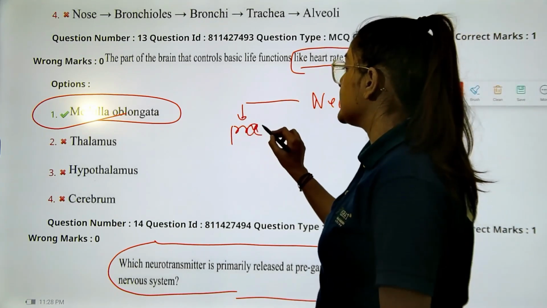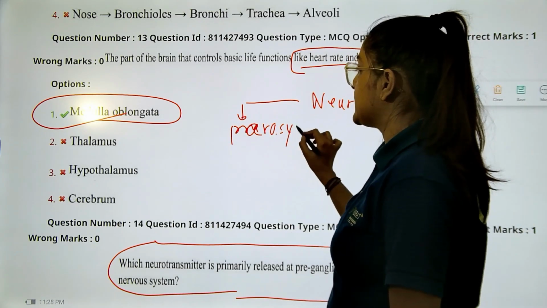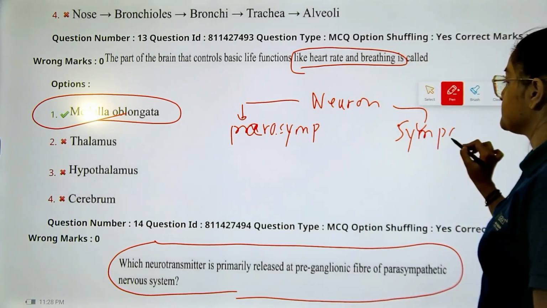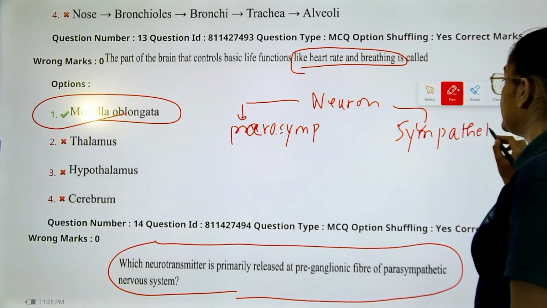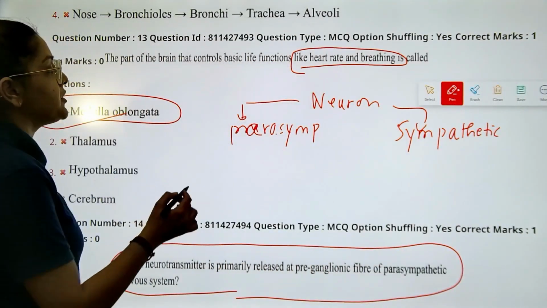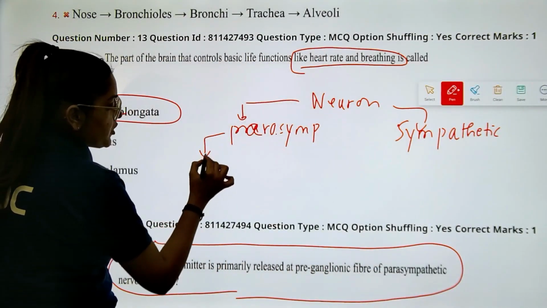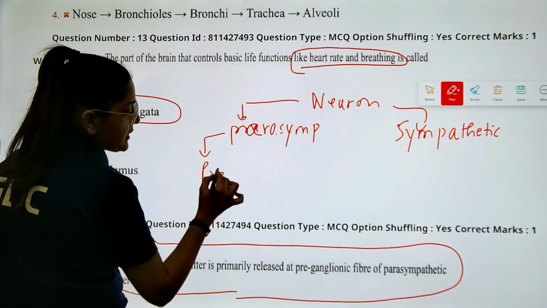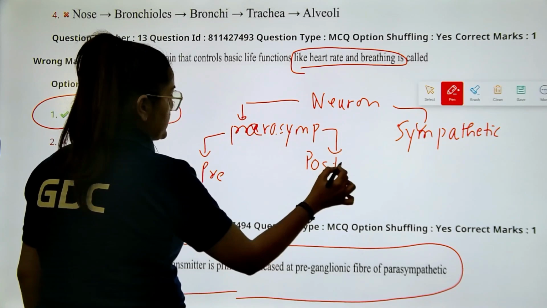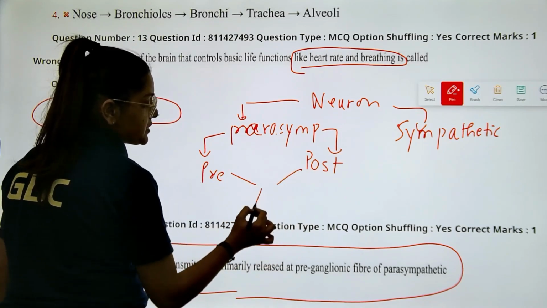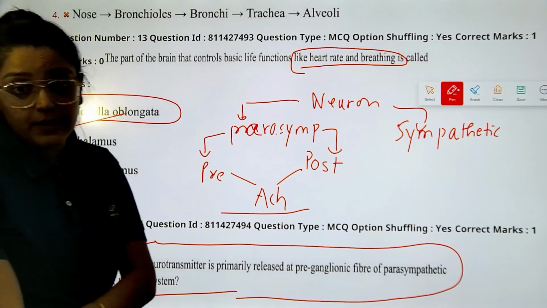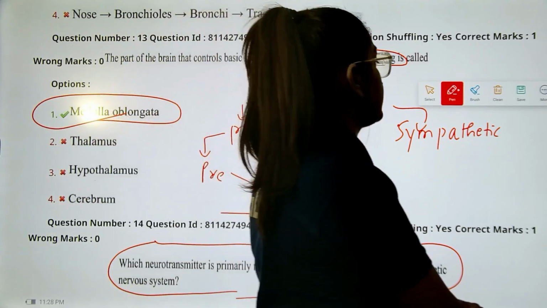Before that, let's see, we have the parasympathetic system and we have the sympathetic system. In the parasympathetic system, we have preganglionic fibers and postganglionic fibers. Both of these release acetylcholine. Both of these are responsible for releasing the acetylcholine.